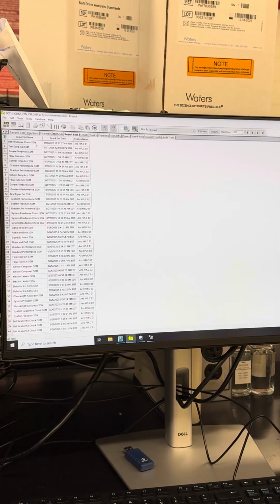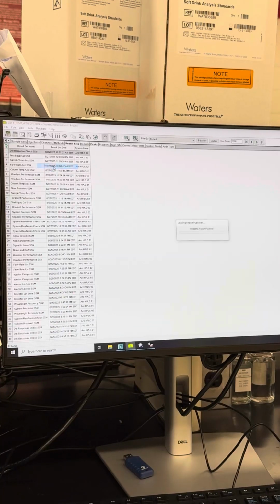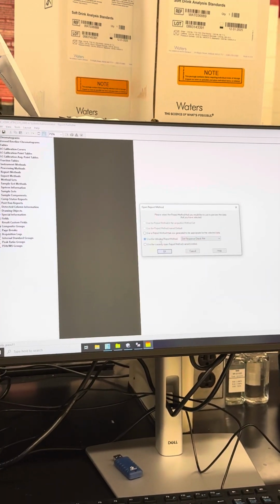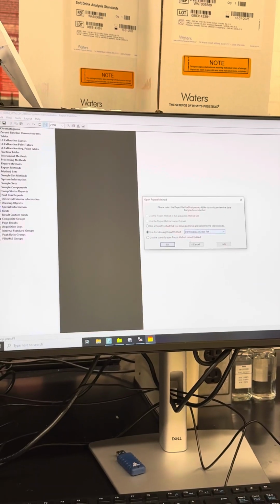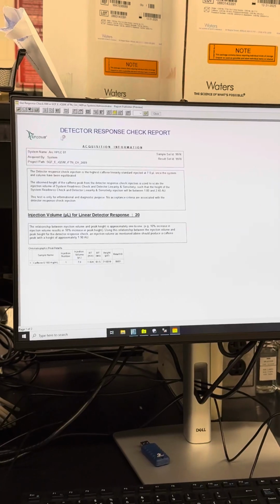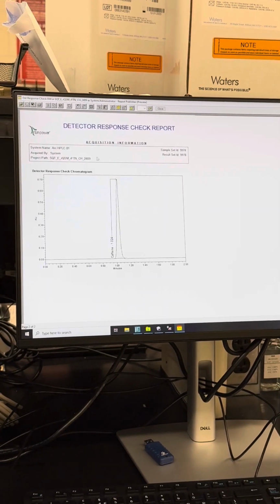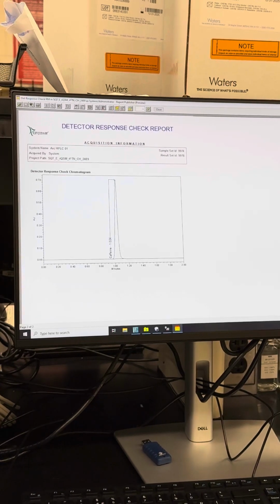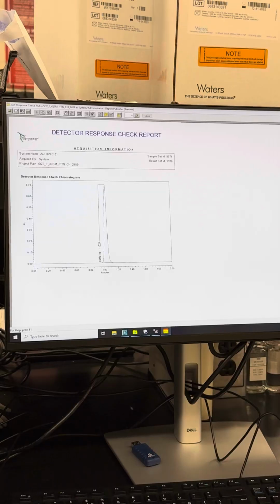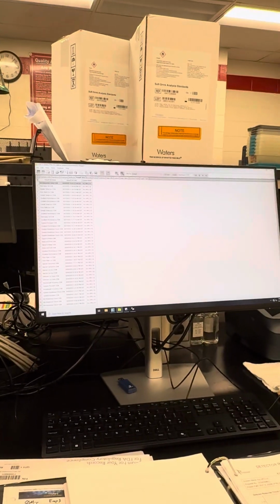So with this, we can take our processed results and we can go into our preview publisher. This is going to bring up that report method. And I'm going to use that detector response report method. And then there we go. And that's my injection volume that I needed for my test earlier. But that kind of brings you through the whole thing. Here you can kind of print your results, do your various things. So you are good there.